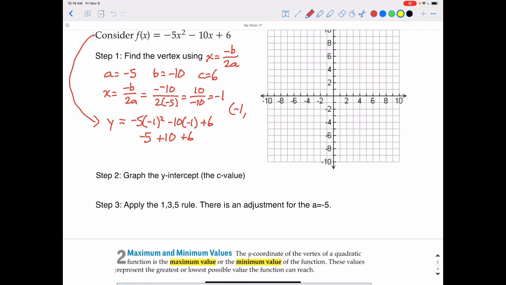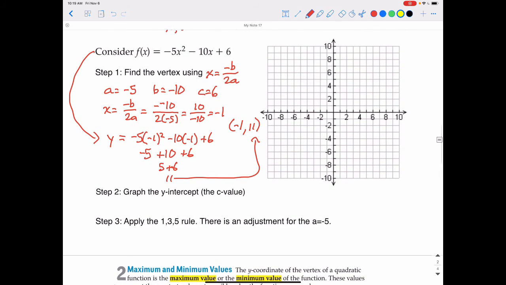And then we add those together. Negative 5 plus 10 is positive 5 plus 6, which means we have a y value of our vertex at 11. So the vertex is located at negative 1, 11, which is a little bit off our graph, but it's not far off, so that's not going to be a big issue. So there's negative 1, 11. They're at a little bit higher than my graph runs.